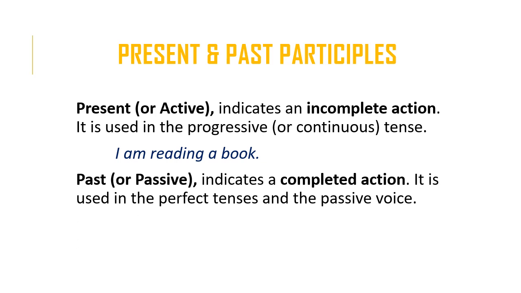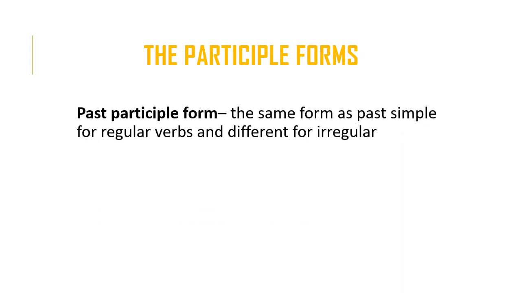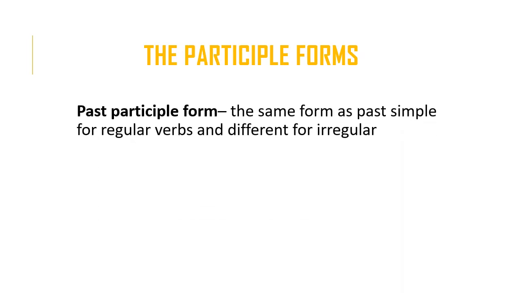The past, or the passive participle, indicates a completed action, and it's used in the perfect tenses and the passive voice. I have read this book several times. Richard is loved by no one. So the past participle form will be the same thing as the past simple form, with the exception of irregular verbs.